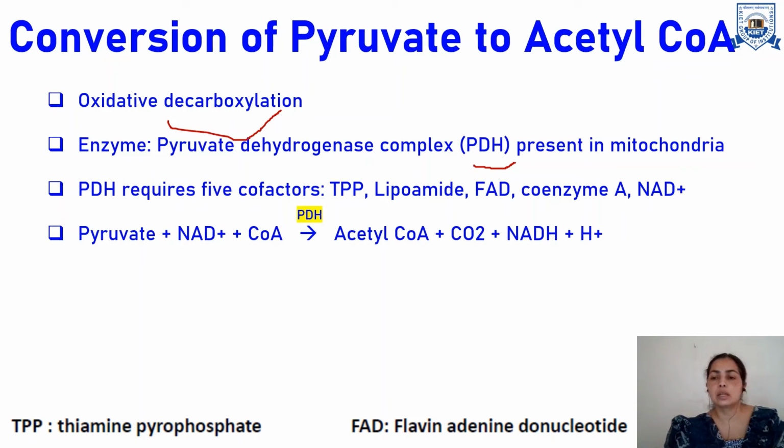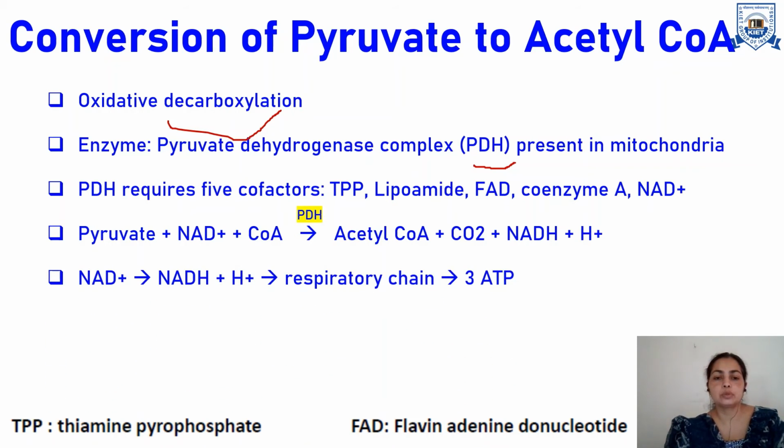As in the glycolysis pathway, two pyruvates are produced from one glucose molecule, so obviously two acetyl coenzyme A will be produced, and the NADH produced here will enter the respiratory chain to produce 3 ATPs. So we could count that 10 ATPs are produced in the glycolysis pathway, and 3 ATPs are produced while converting pyruvate to acetyl coenzyme A.